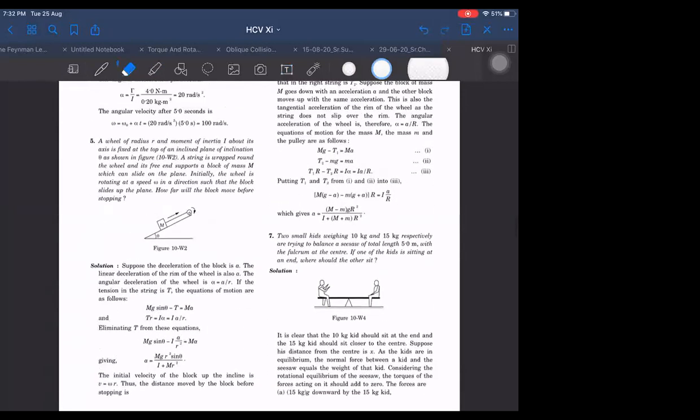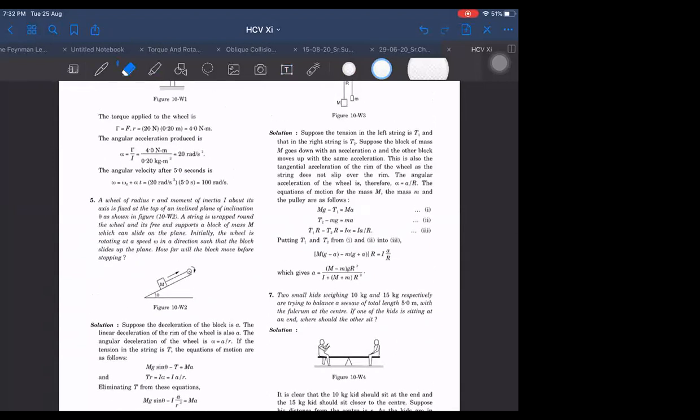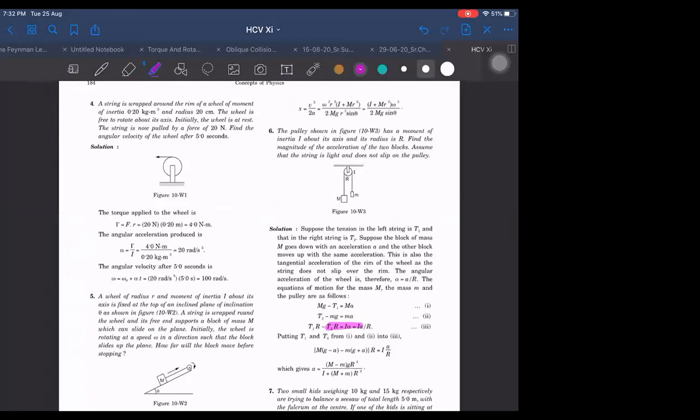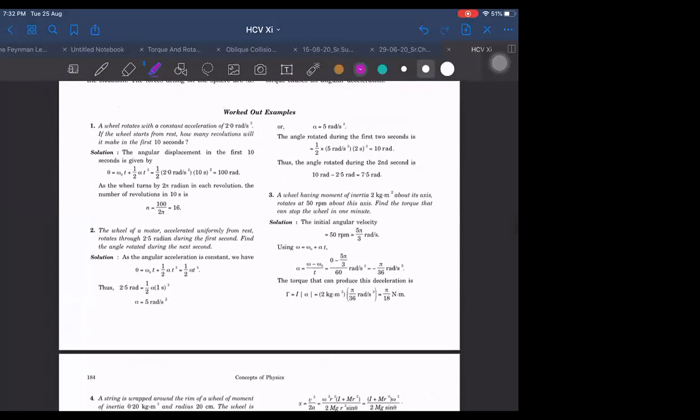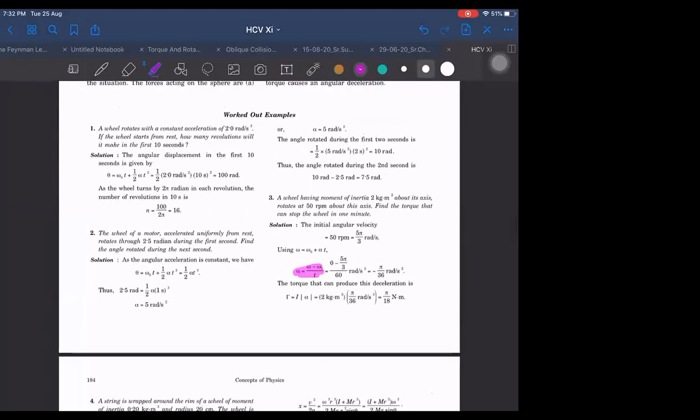You don't have to do the questions wherever you see angular acceleration alpha. Those questions you leave because angular acceleration based questions are not there. Only equilibrium based questions, balancing, are there. Sorry, it has not torque equal to I alpha. It has just circular motion part, omega is equal to omega naught plus alpha t. Circular motion you can do.